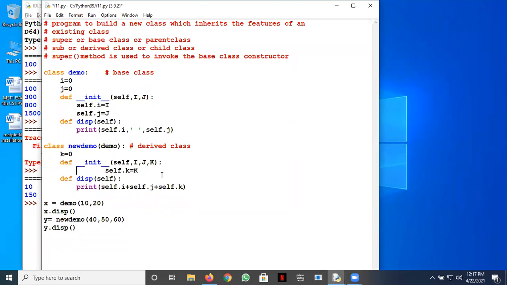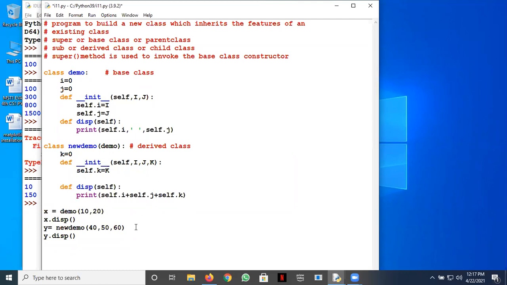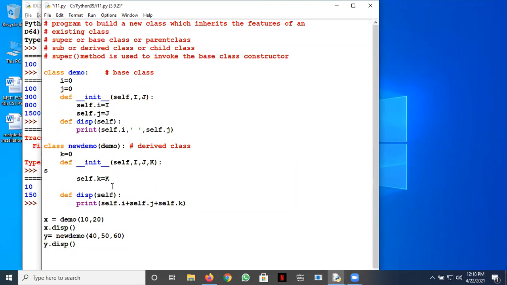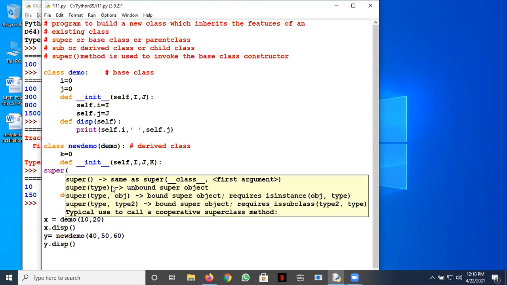One thing is very clear: while you create an object of a derived class like we have done here, obviously it is going to call which constructor, which init method of the derived class. Sir, maybe we can try and write something like this.